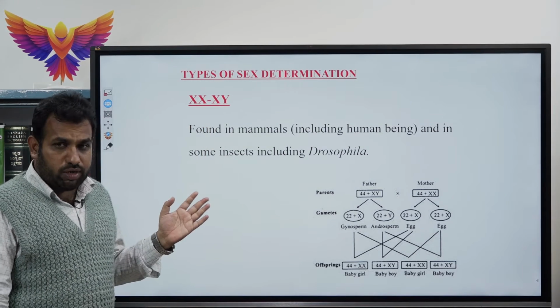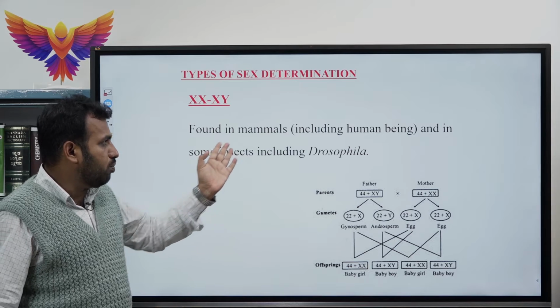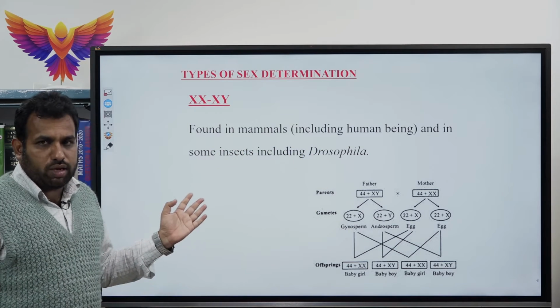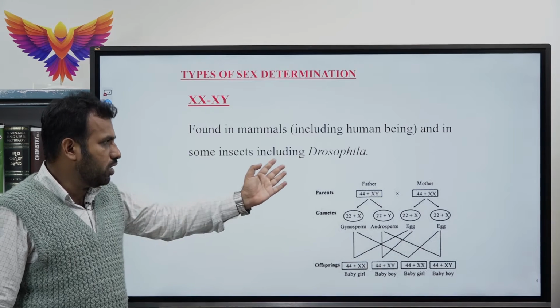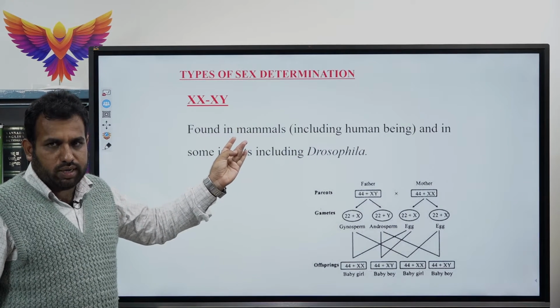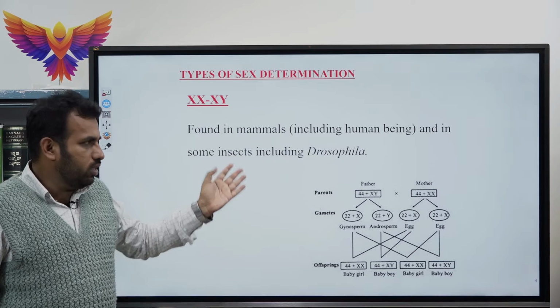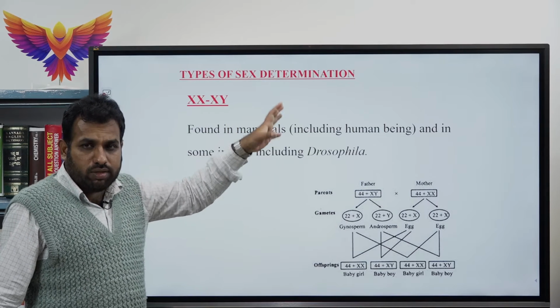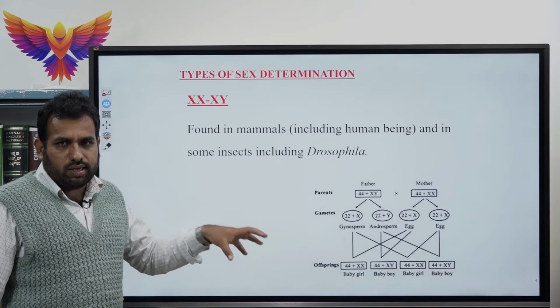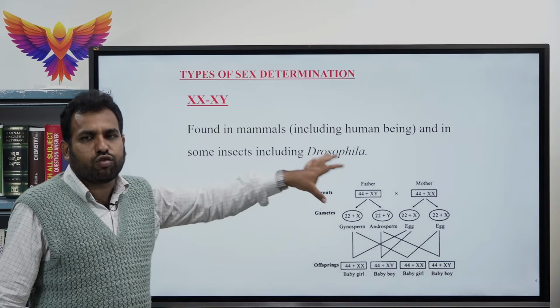This kind of determination is observed in mammals including human beings and also some insects, especially Drosophila melanogaster. In both human beings as well as Drosophila, the determination is the same, but the only difference is the number of chromosomes.